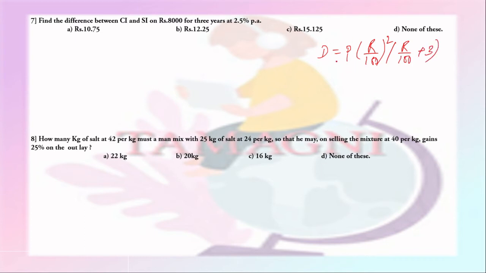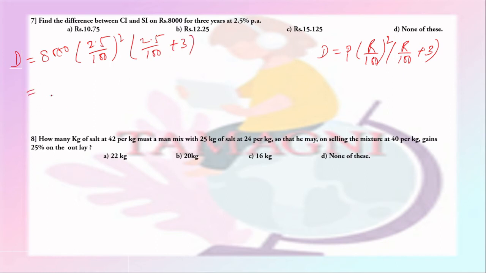So using this formula we shall find the difference. So D will be equal to 8,000 into (2.5 by 100) whole to the power 2 into (2.5 by 100 plus 3).